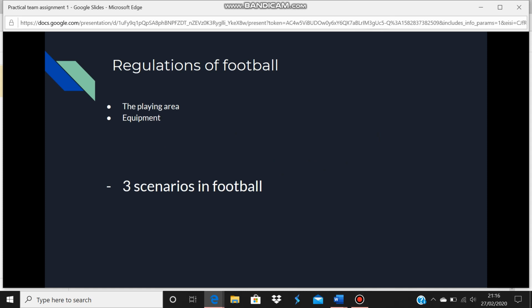The dimensions of the goal are that the posts must be 7.32 meters apart and the crossbar must be 2.44 meters above the ground. The size of the football is roughly 22 centimeters in diameter for a regulation size 5 ball. The standard football is made out of a synthetic leather.